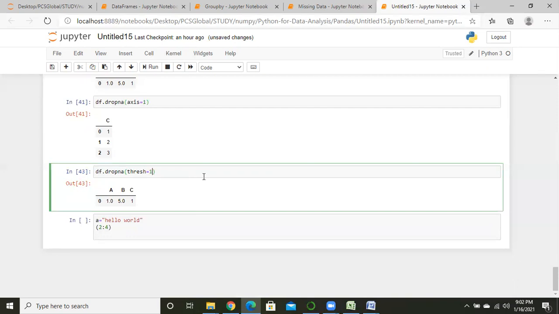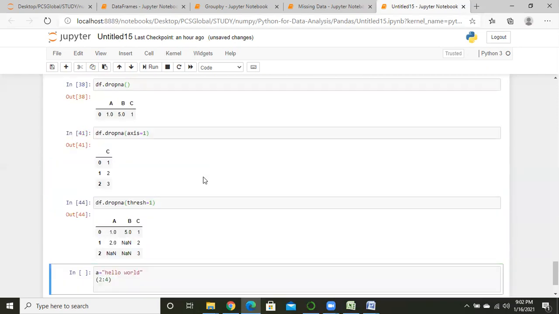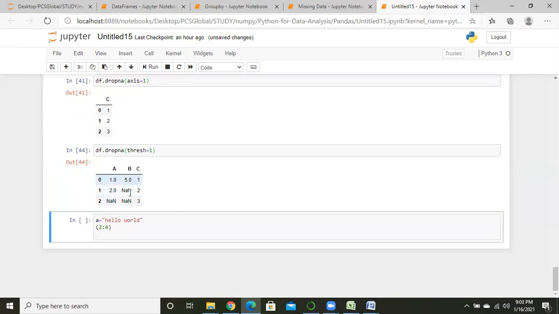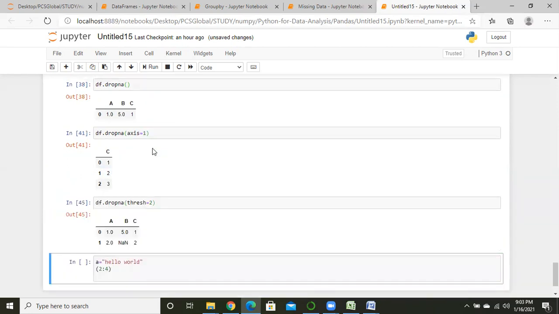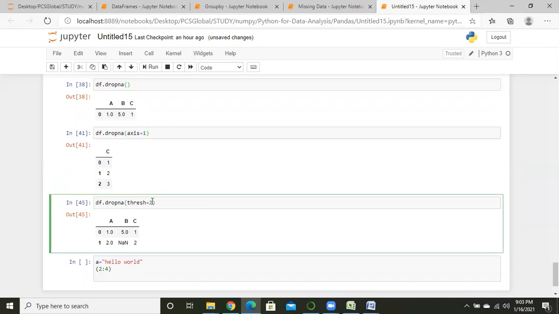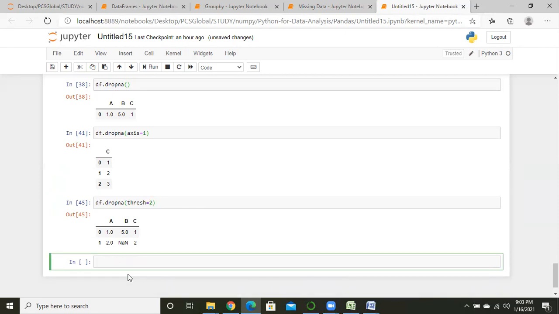So if I write 1, what is Python doing? Python is doing nothing. Python just gave us 3 values. But if I write 2, Python will give us 2 values. So why did Python give us 2 values? Guys, it is not so difficult, but you have to understand that logic. What is happening over there, you have to understand that logic only.